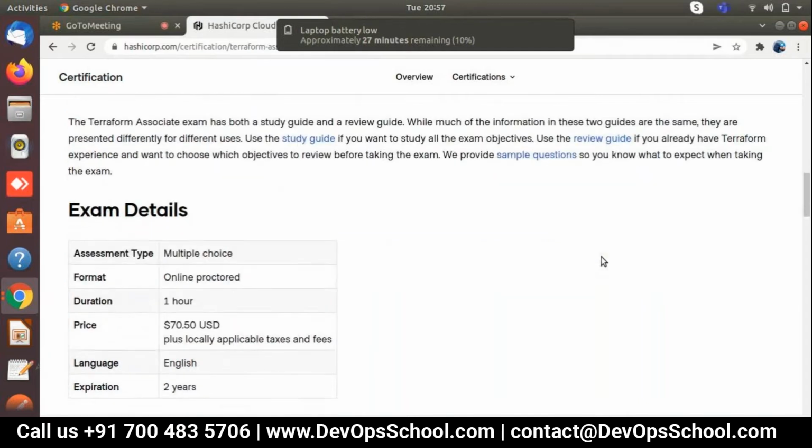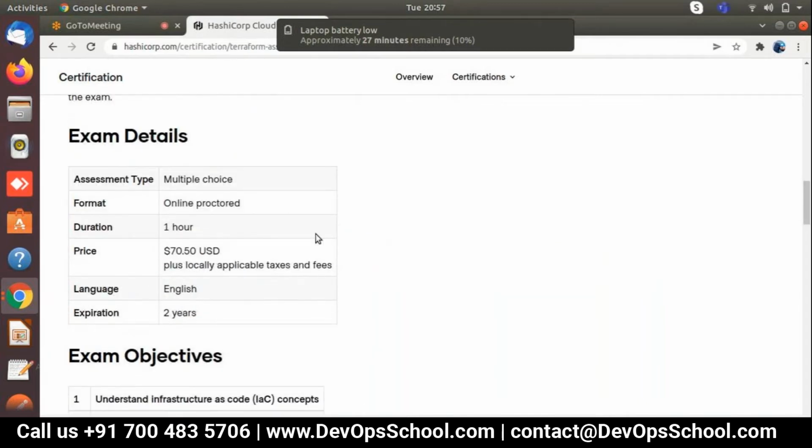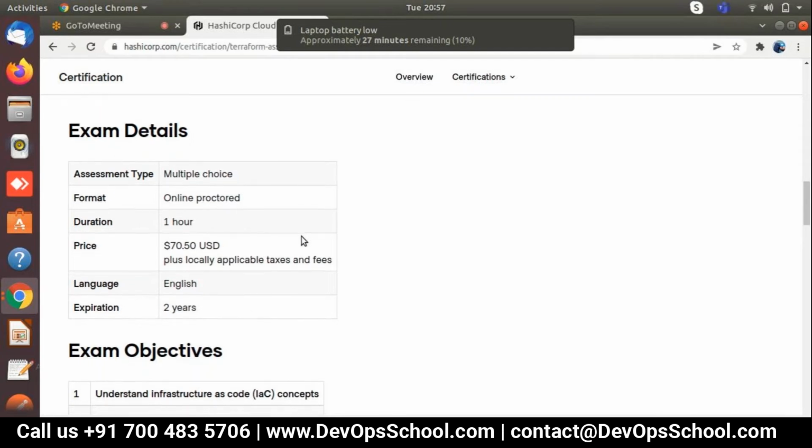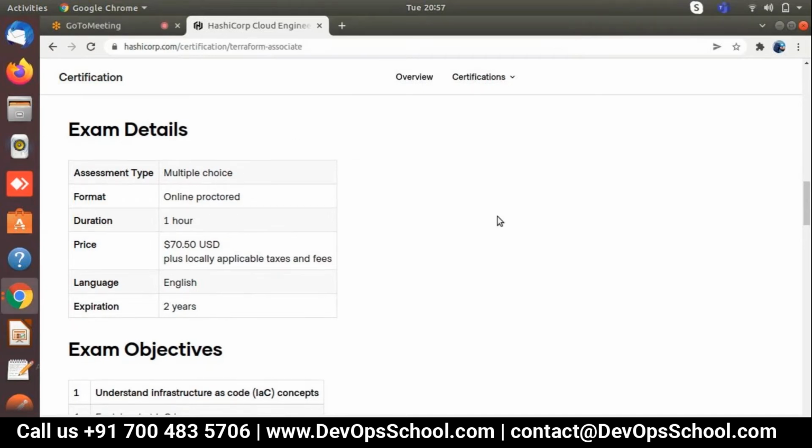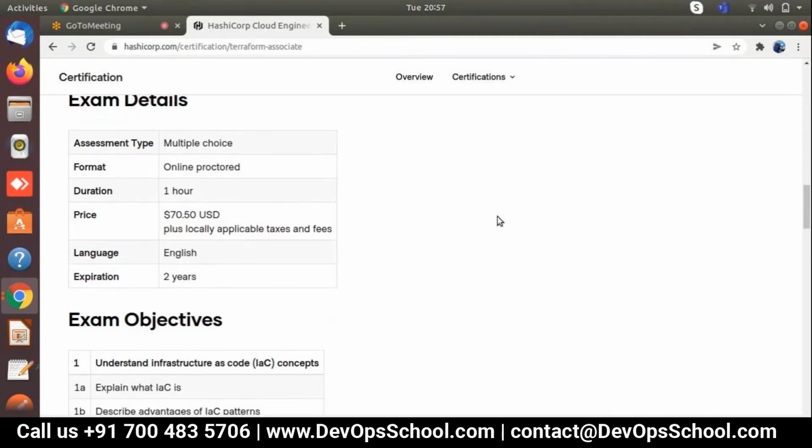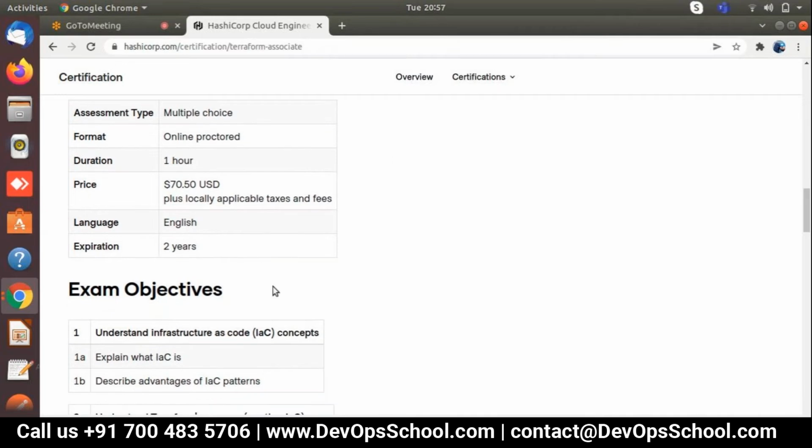Next, this is a 1 hour exam, and the price of this exam is $17.15, and with extra charges like taxes, that will increase a little bit. The language is English. Expiration is 2 years. Online proctors are there to manage, and it is multiple choice only. There is no specific practical that we need to apply over there, nothing. So we need to strictly follow that, and based on that we are able to cover this exam.